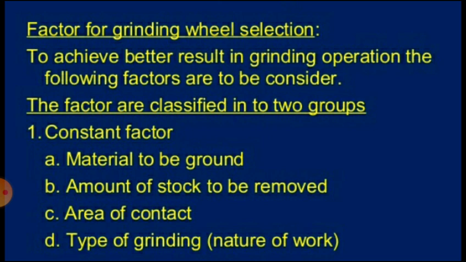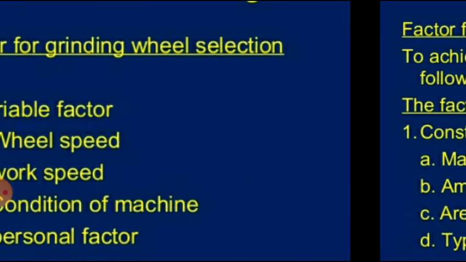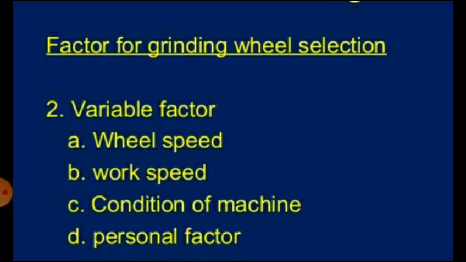First is constant factors. In constant factors, the different parameters are material to be ground, amount of stock to be removed, area of contact and type of grinding, that is the nature of work. Then the second category is variable factors. In that, the different elements are the wheel speed, work speed, condition of machine and personal factor.